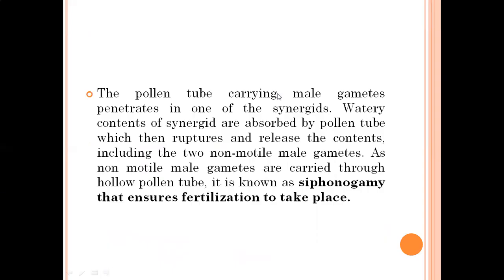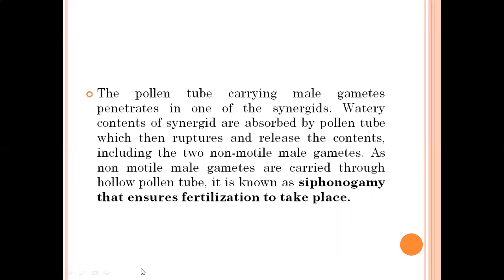Next, the pollen tube carrying two male gametes penetrates one of the synergids. Out of the two, any one synergid is used for the entry of the pollen tube. Watery contents of the synergids are absorbed by the pollen tube, which then ruptures and releases its contents, including two non-motile male gametes.